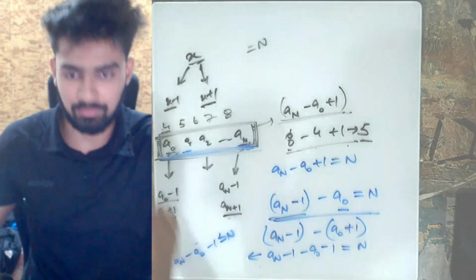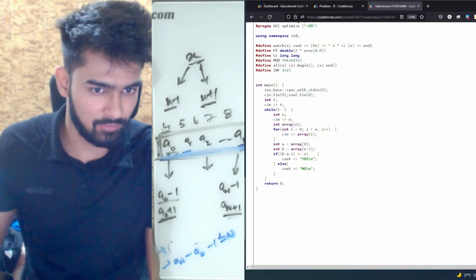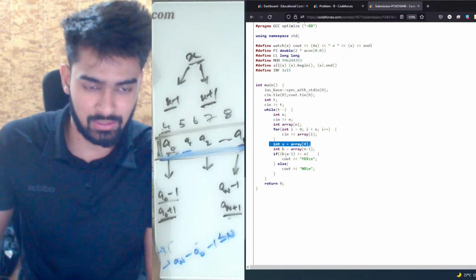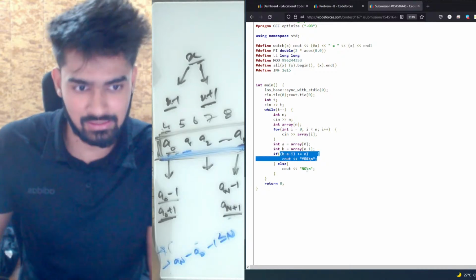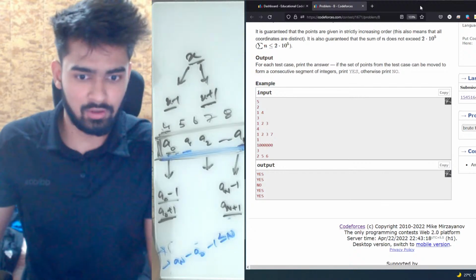And I think we can move on to problem C. I'll just quickly show my code as well for the last time. Basically, this is my last element, this is my first element. So I'm just taking b minus a minus 1. If this is less than or equal to n, then my answer is yes. Otherwise, my answer is no. That's it. All right, let's move on to problem C now.